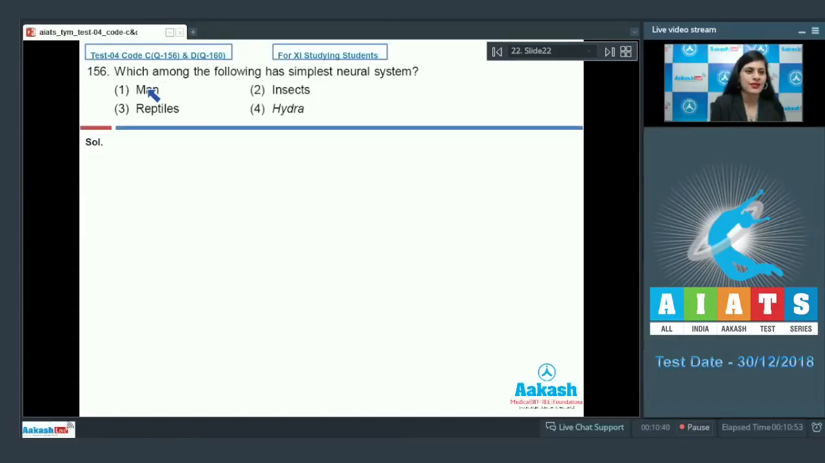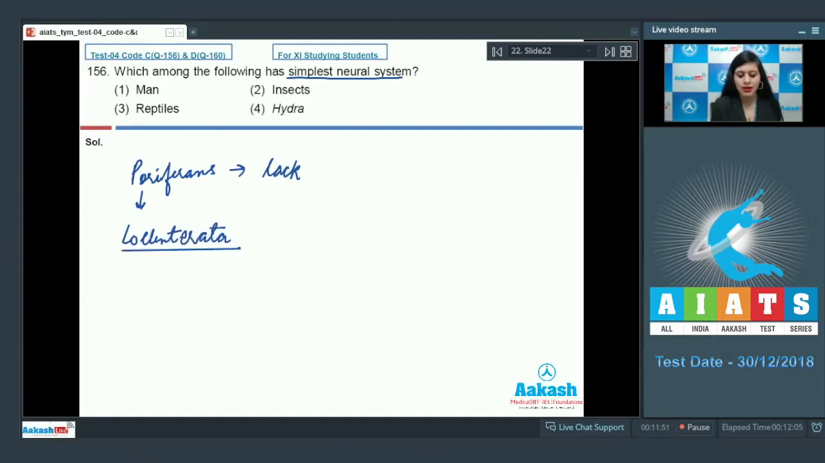Question number 156. Which among the following has simplest neural system? So as we proceed from lower invertebrates to higher invertebrates and then to chordates, lower invertebrates such as sponges or poriferans, they lack neural system completely. On the other hand, when we proceed to the next phylum, that is Coelenterata, and the animals belonging to this phylum, they have a simplest type of neural system.